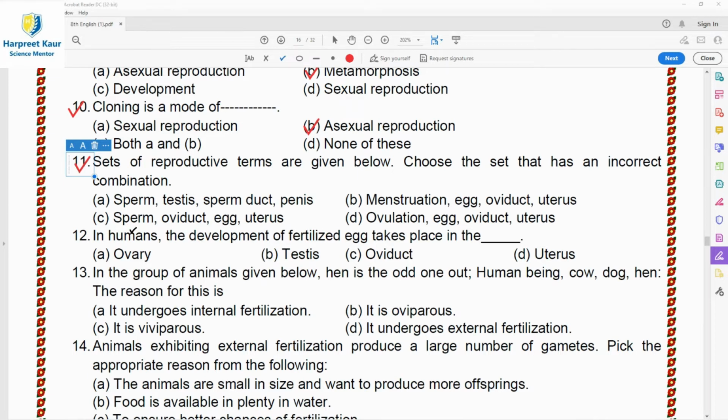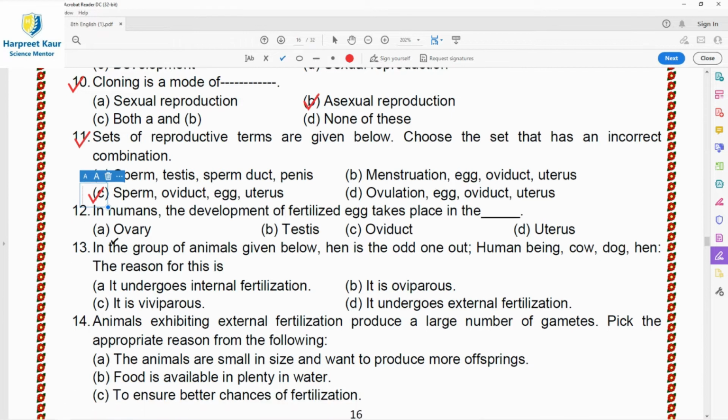But in this option C, we see that there is a sperm, oviduct, egg, and uterus. While the uterus, egg, and oviduct are concerned with the female reproductive system, sperm is the organ of the male reproductive system. So this has an incorrect combination. This combination is incorrect. So option C is the right answer for question 11.